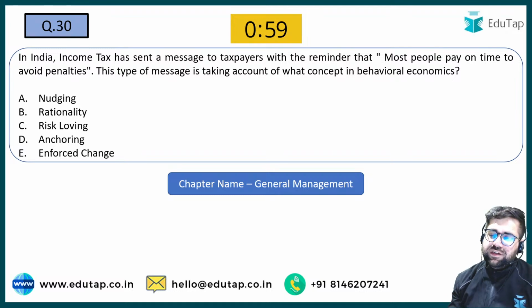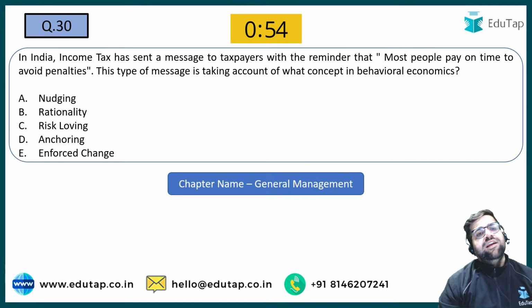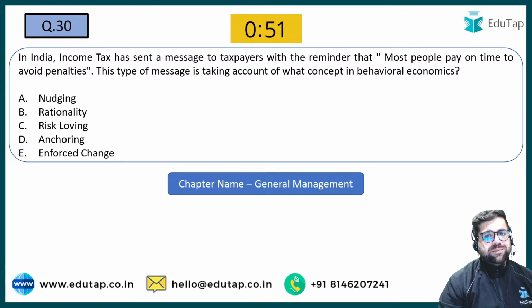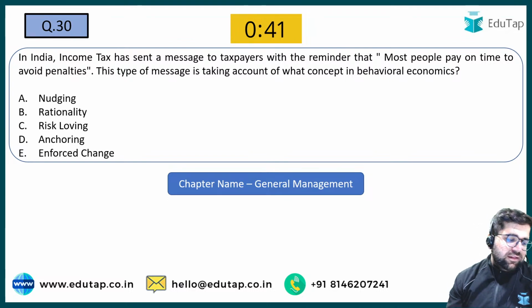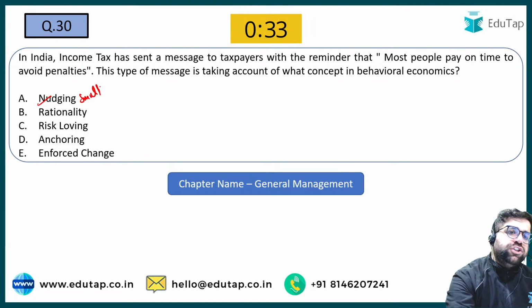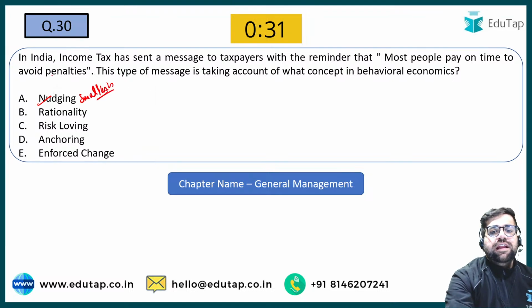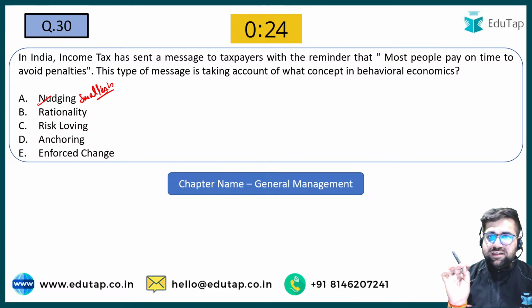Now try to solve question number 30 also. In India, the income tax department has sent a message to taxpayers with a reminder that most people pay on time to avoid penalties. This type of message is taking account of what concept in behavioral economics? This, my friend, is known as nudging. Very good. Nudging means a kind of small push. So via this particular message, the income tax department is telling people that if you do not pay the tax on time, then penalties will follow. So it's just a kind of small push.